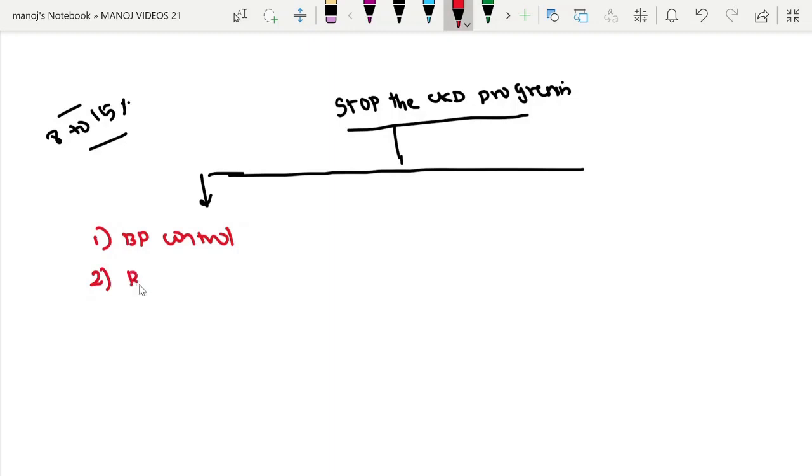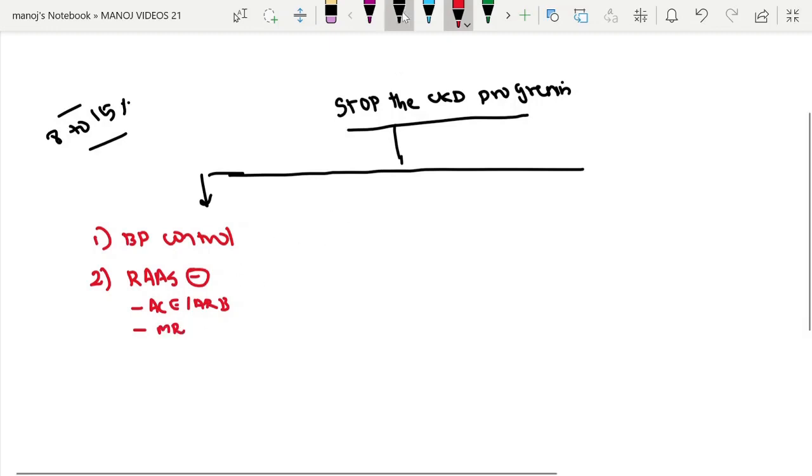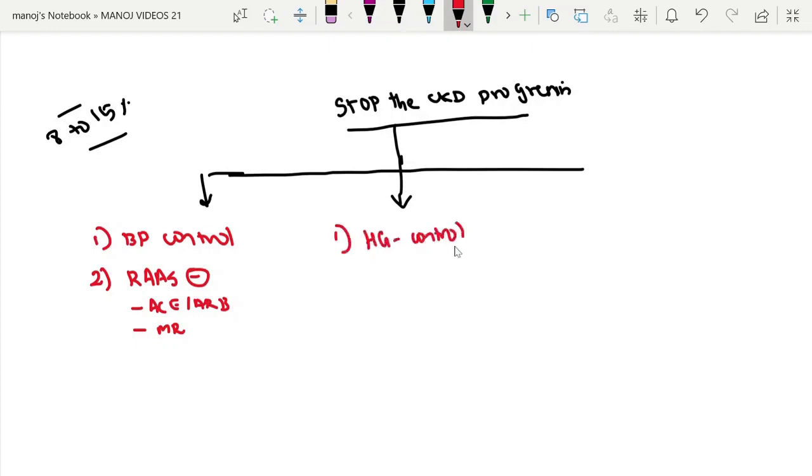The second important step is the RAS inhibitors, either by use of ACE inhibitors or ARB or mineralocorticoid receptor antagonist. The next important step is hyperglycemia control in a diabetic patient.